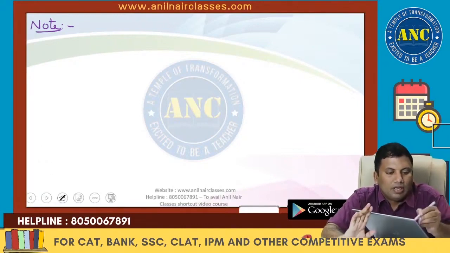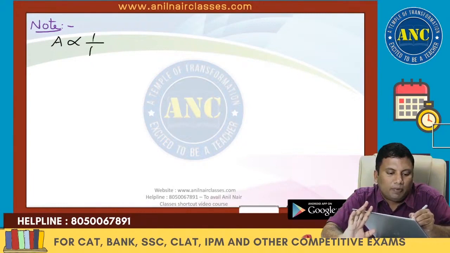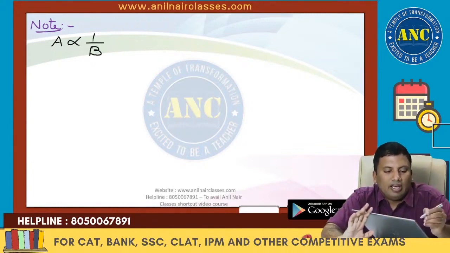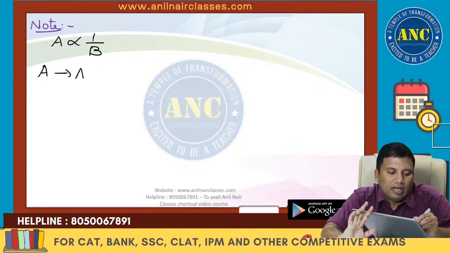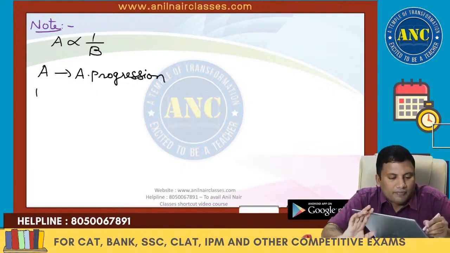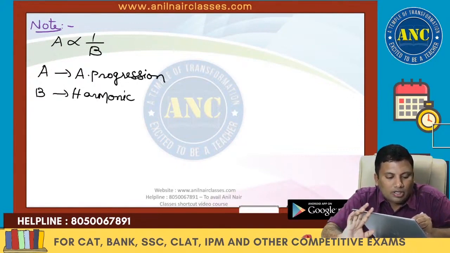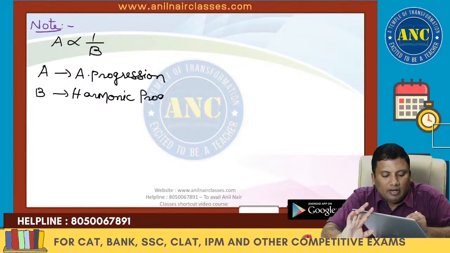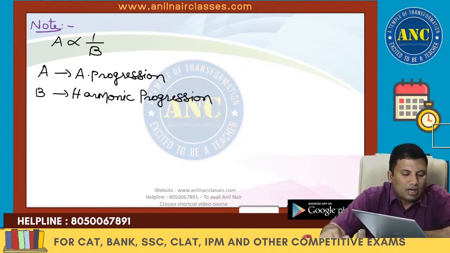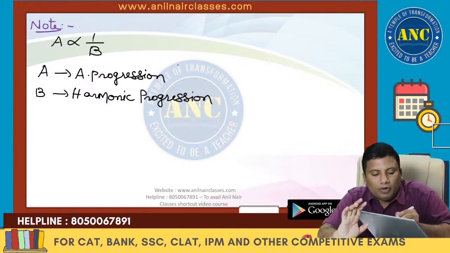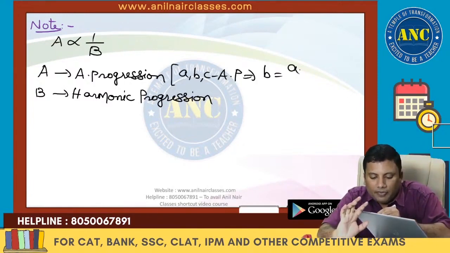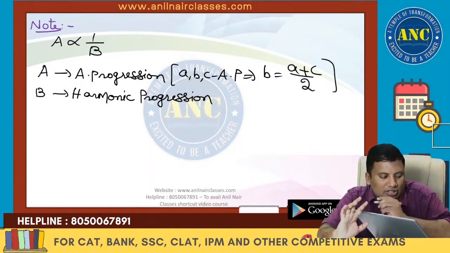If A is inversely proportional to B, and if A is in arithmetic progression, then B will be in harmonic progression. If A, B, C are in arithmetic progression, B is given by (A plus C) by 2.